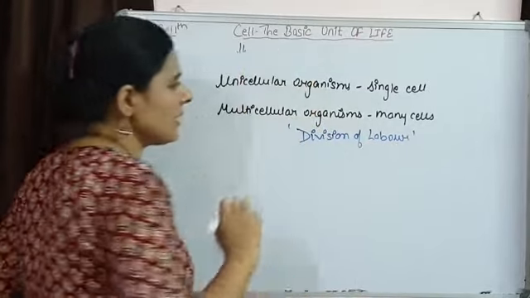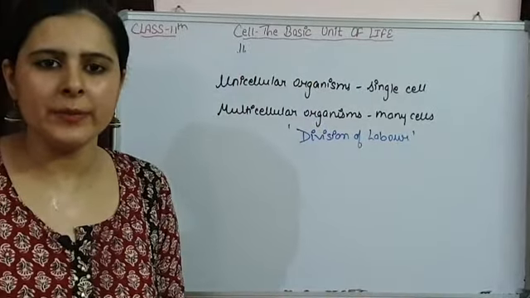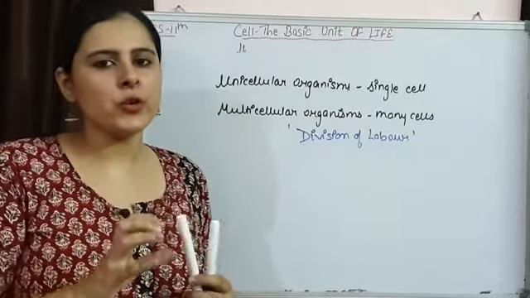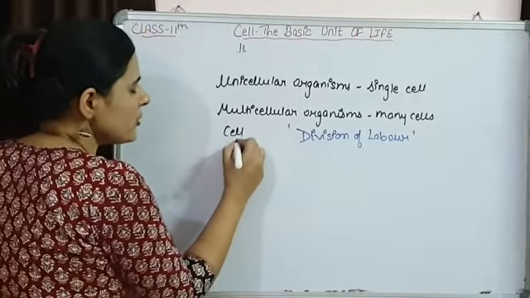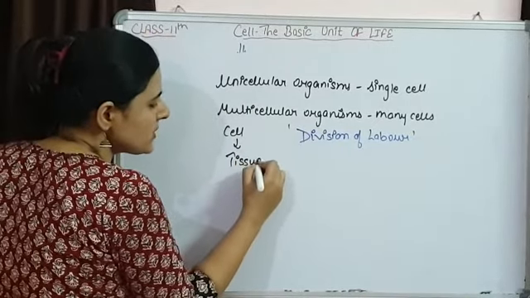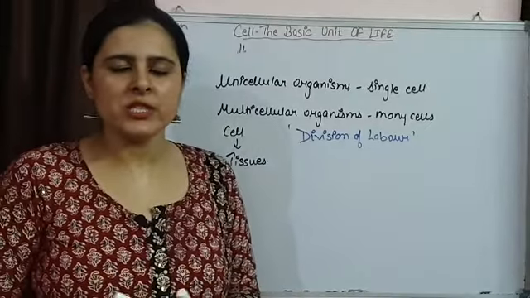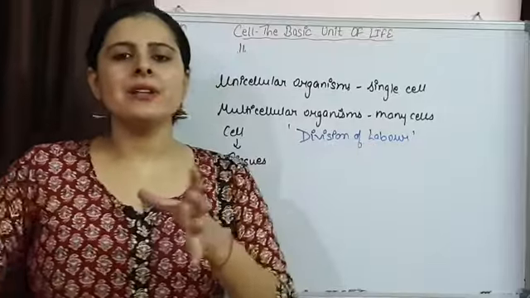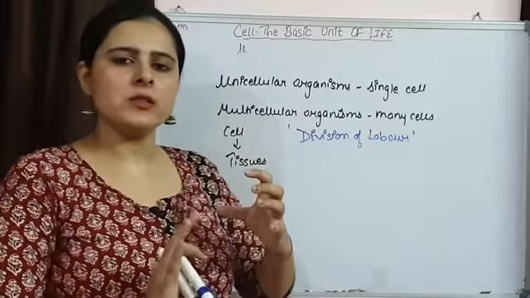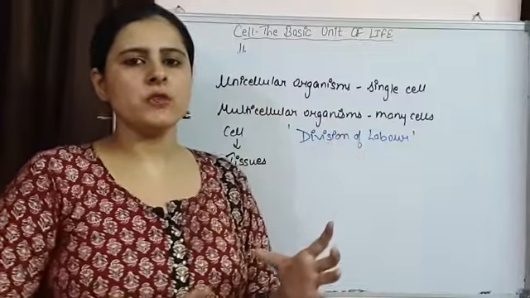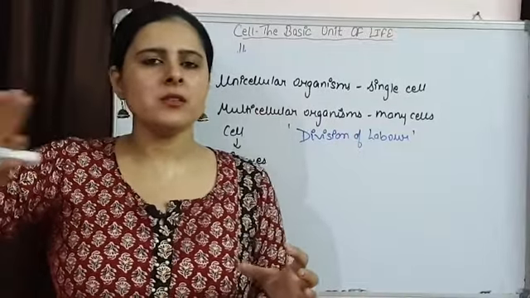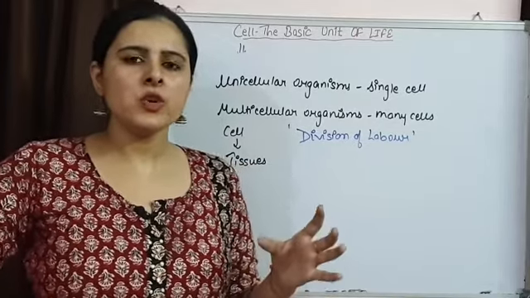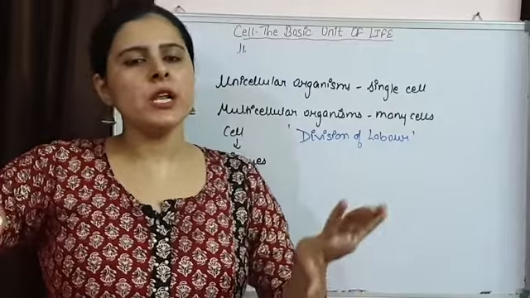The multicellular organisms are going to show division of labor, which means cells are going to group together and perform a single function, that is, these cells are going to form tissues. These are the groups of cells which are going to perform a specific function, and this is how the work is divided. Like our digestive system is playing a different role, it is involved in digestion of food. Our respiratory system is playing a different role, involved in respiration, in breathing. So these are performing their individual functions.